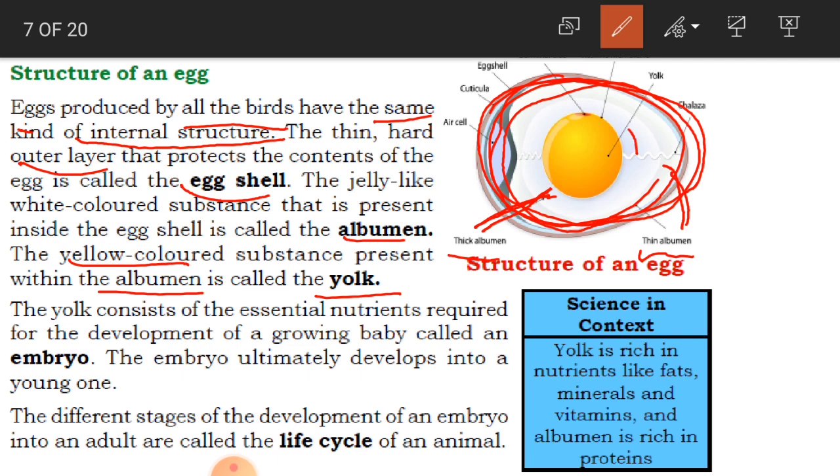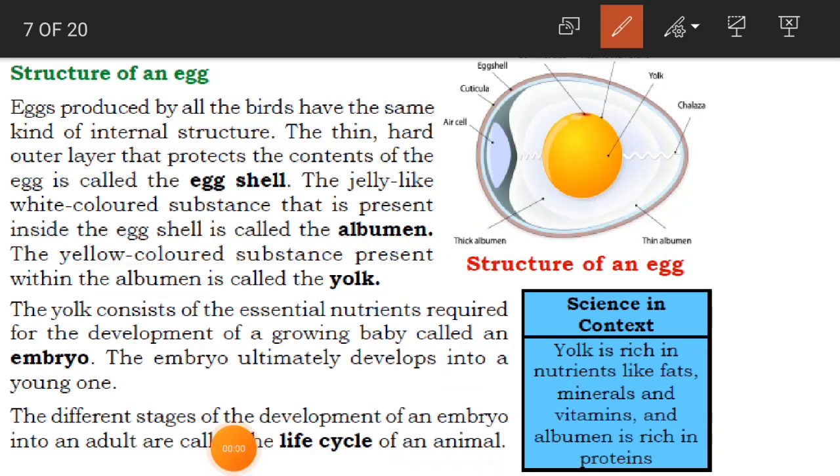Okay children, this yellow one, which is inside the white, is called yolk. Clear, children? Yolk consists of the essential nutrients required for the development of a growing baby called an embryo.